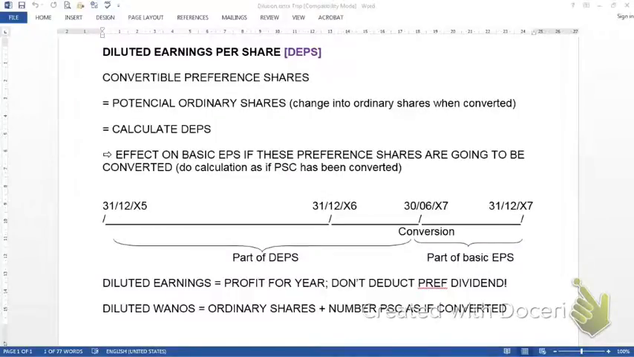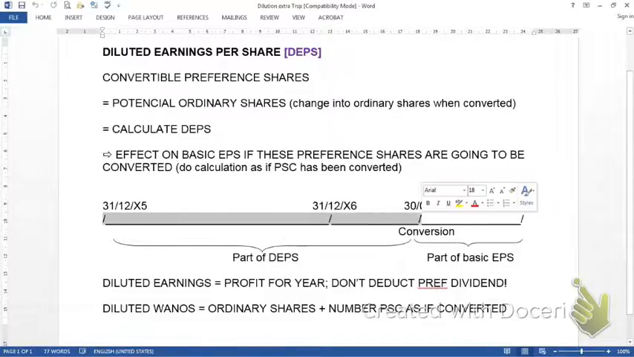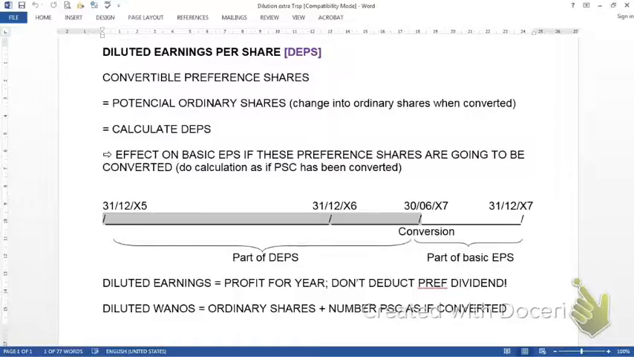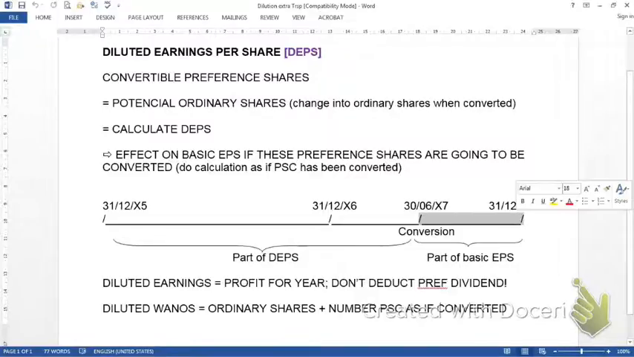For example, if you have convertible preference shares, and they are issued on the 31st of December 20.5, they will run until the 30th of June 20.7. During that period, there will be potential ordinary shares, and during that period, they will then cause dilution, and we have to calculate that. After that date, once it's converted, it is now ordinary shares. It's part of our shares issued, and therefore, it will be part of the basic earnings calculation. That is what we want to achieve there.